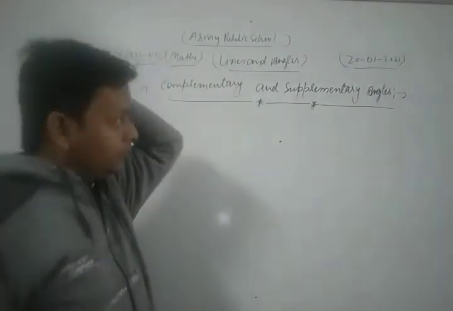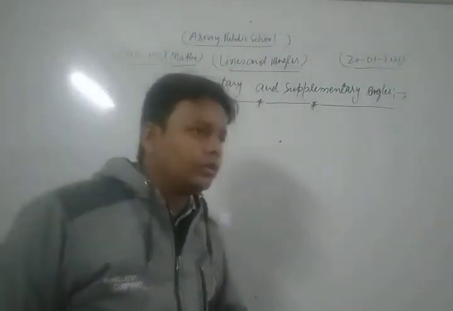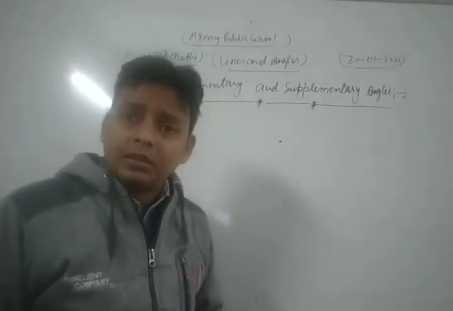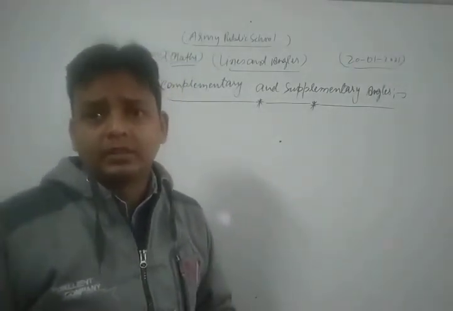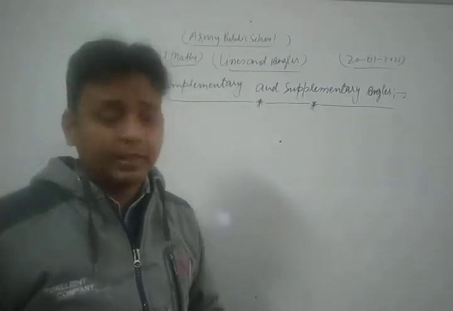Let's see, dear friends. Now, what is the concept of supplementary and complementary angles? Let's see.